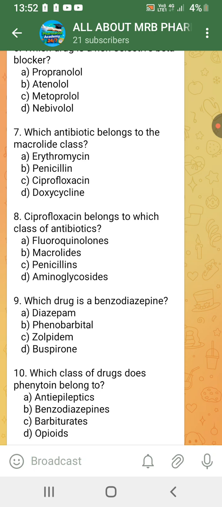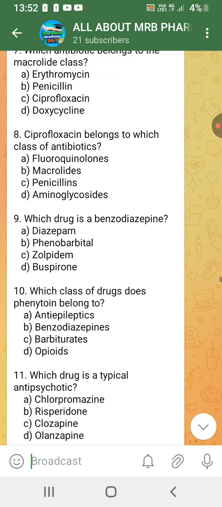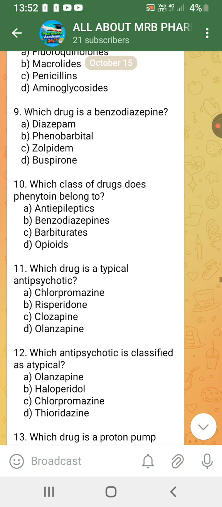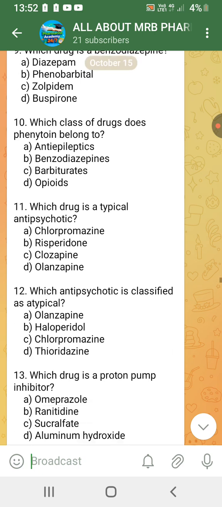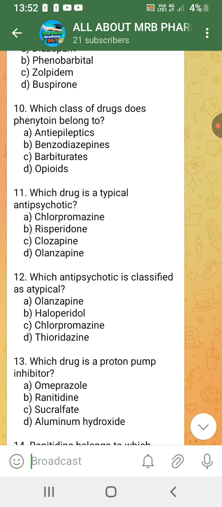Ciprofloxacin belongs to which class of antibiotic? Fluoroquinolone. Which drug is a benzodiazepine? Diazepam. Which class of drug does phenytoin belong to? Antiepileptic. Which drug is a typical antipsychotic drug? Chlorpromazine.